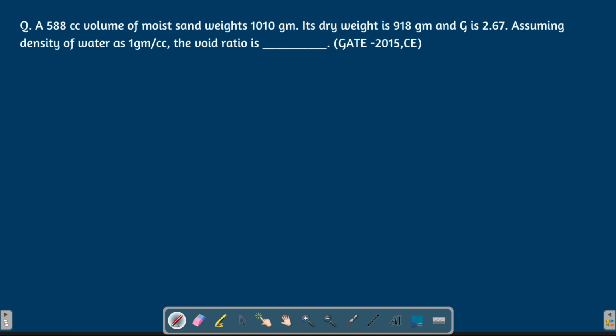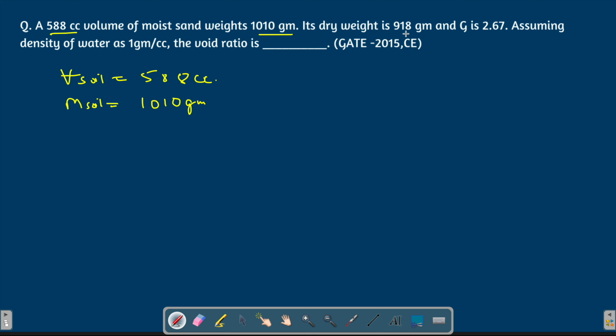This is the next question. It says that 500 centimeter cube volume of moist sand weighs this much. So volume of soil is 588 centimeter cube. And the mass of soil is 1010 grams.